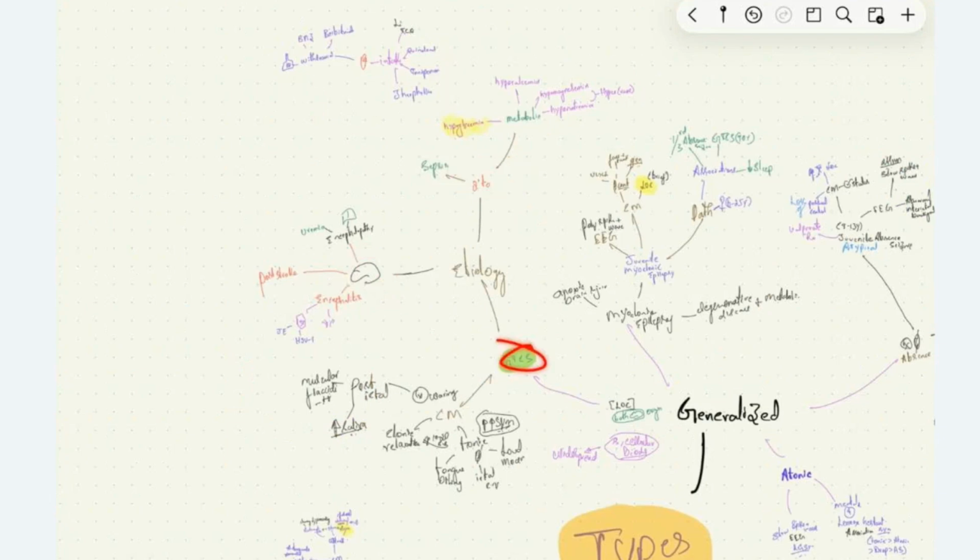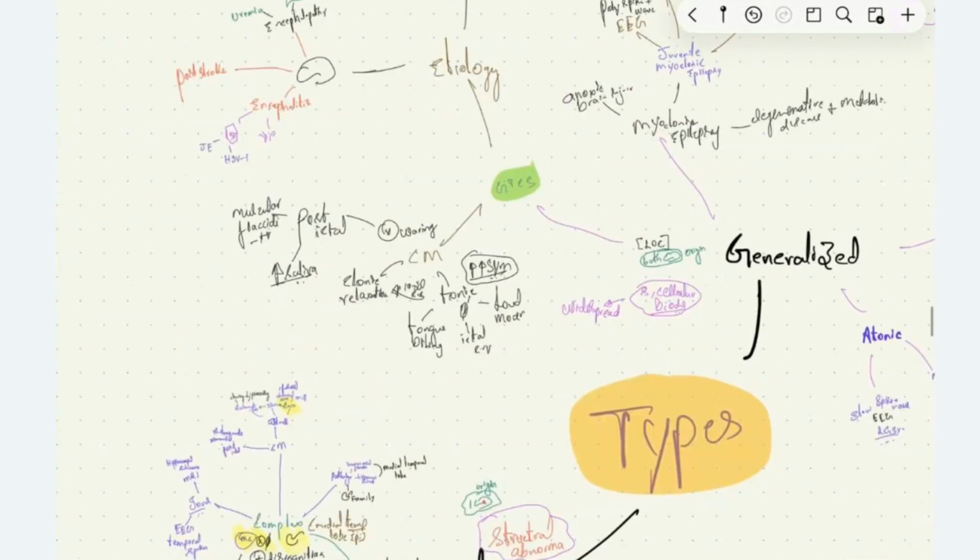Now, how does the patient clinically present? How do the patients have manifestations during the attack of GTCS? First of all, these patients will not have any warning symptoms before the onset of GTCS, unlike complex partial seizure, where the patient will have aura.